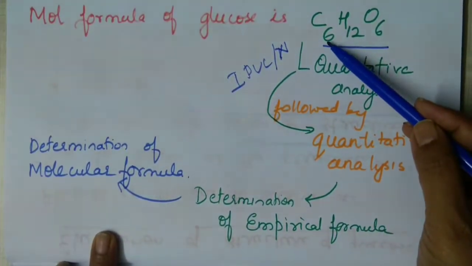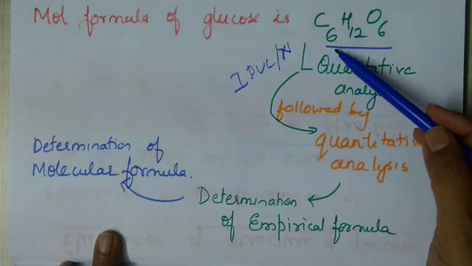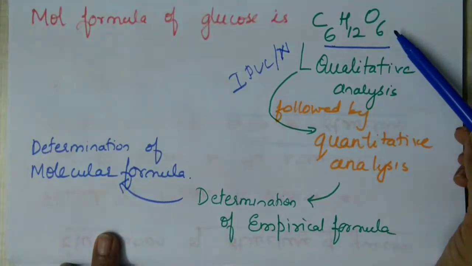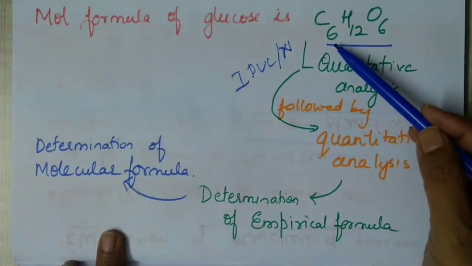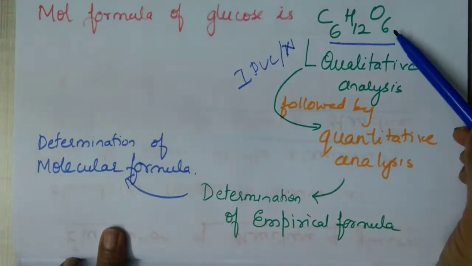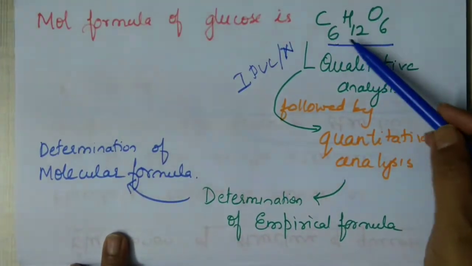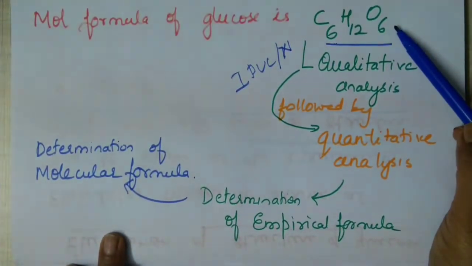This is molecular formula. What is molecular formula? It will tell you the exact number of atoms present in a molecule. So how many carbon atoms are there? There are 6 carbon atoms, 12 hydrogen atoms and 6 oxygen atoms. So this is molecular formula of glucose. How did you arrive at this?